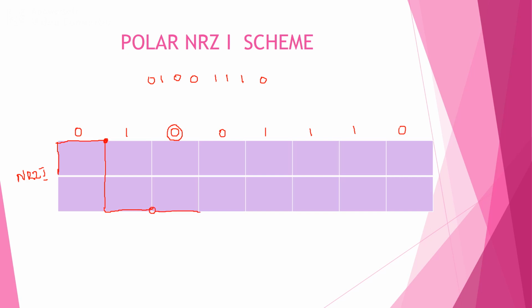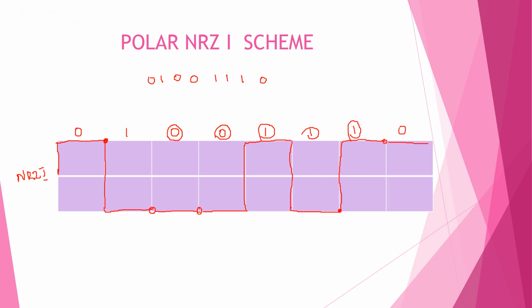Once again the next bit is 0, no inversion. The next bit is 1, so I have to invert the signal. Once again the next bit is 1, inversion. Once again the next bit is 1, inversion. The next bit is 0, no inversion.